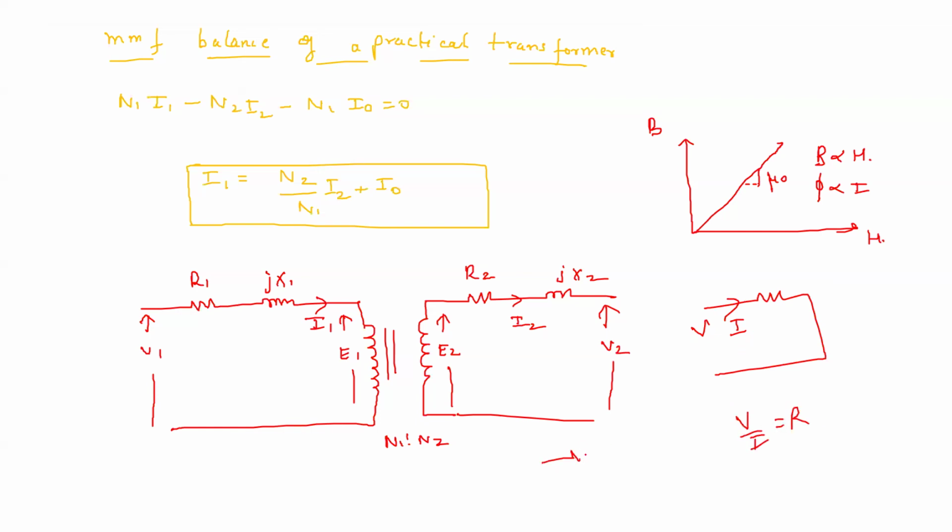But if I give a voltage across this R and L, what will happen? V by I, which is basically this, so I will become V by R plus jXL. Now you can see that this is a complex number, right? So the power associated with this, V into I, will be V square by R plus jXL. So this is a complex power.